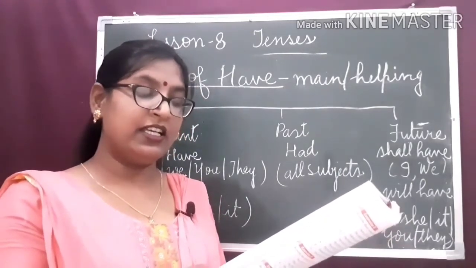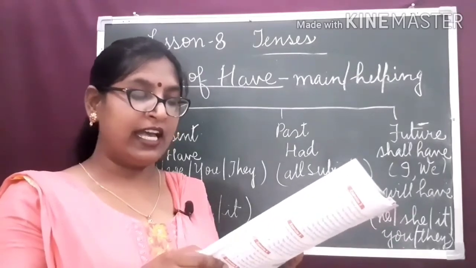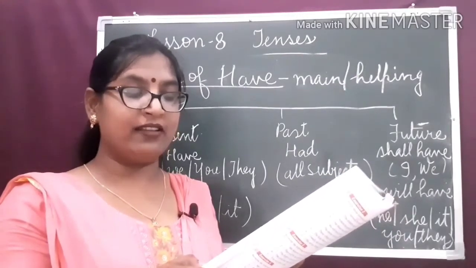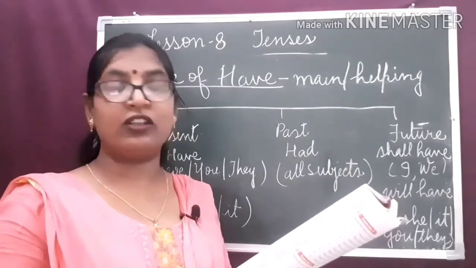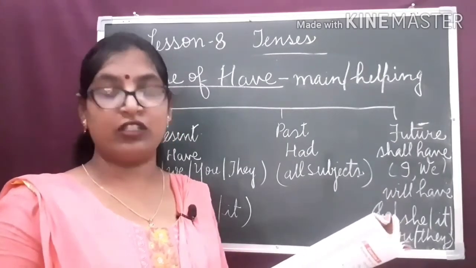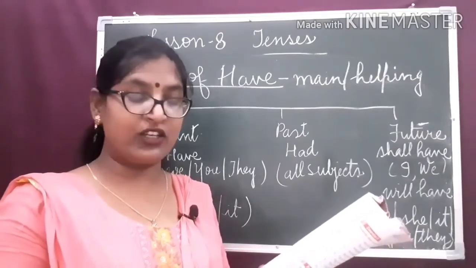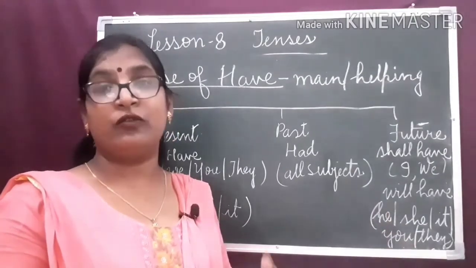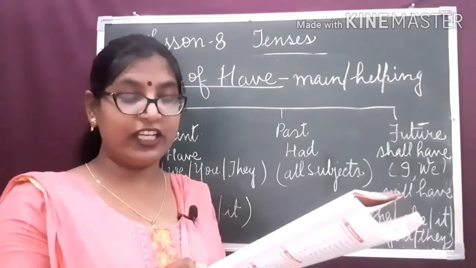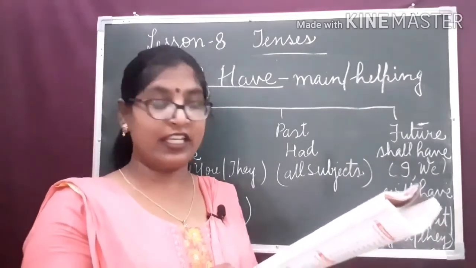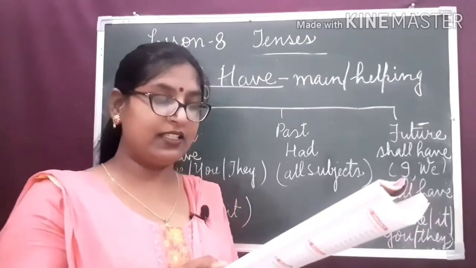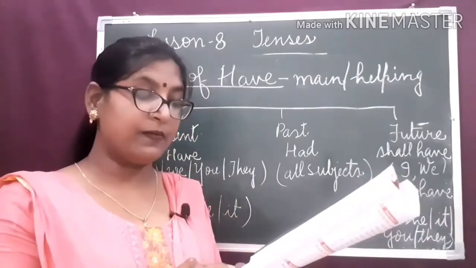Negative sentence: they will not have new friends in the new city. They will not have. Will indicates future action. Not is the word of negation. And have is the base form. Will not have indicates the negative sentence in simple future tense.